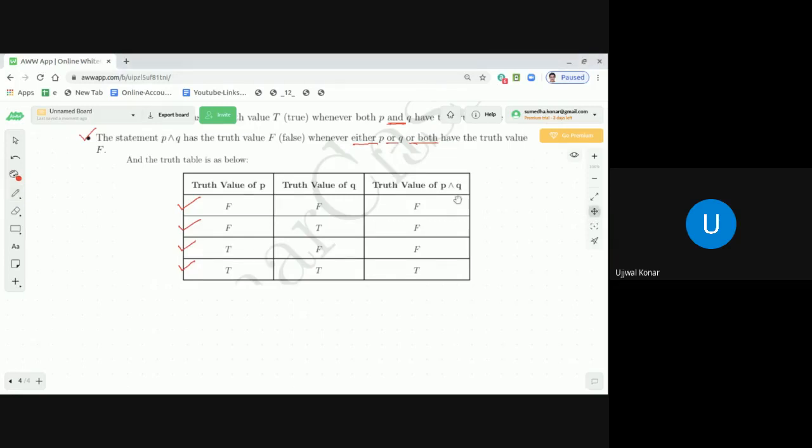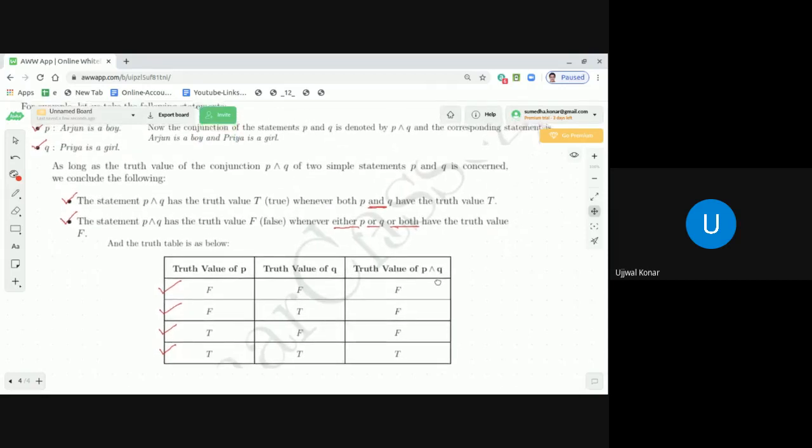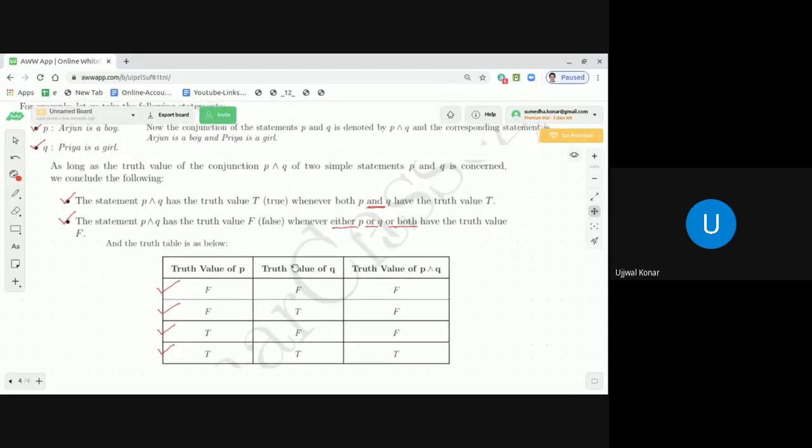Now, dear students, let's have a look into these two statements. I just want to go back to these two statements once more. The statement P and Q has the truth value T whenever both P and Q have the truth value T, and that is exactly what is mentioned here, dear students.